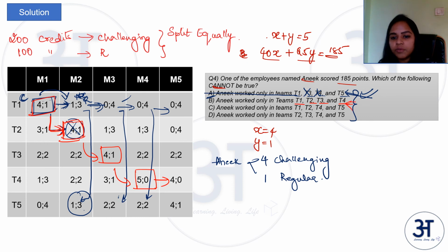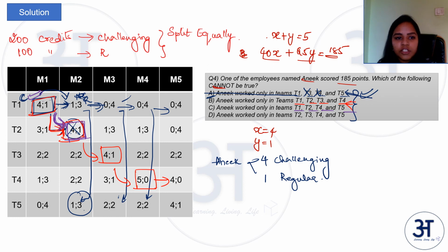Next, let us see option C. Anik worked in team 1, 2, 4 and 5. So let us see if that is possible. Say he worked in team 1 in month 1. Either he can stay in team 1 or he can move to team 2. So the only possibility for him to move to team 2 is during this month 1 to month 2. Say he moves to team 2. So once he moves to team 2, then it is given team 4 and team 5.